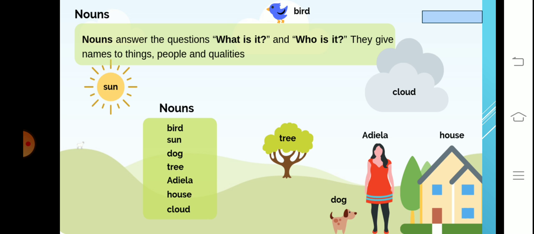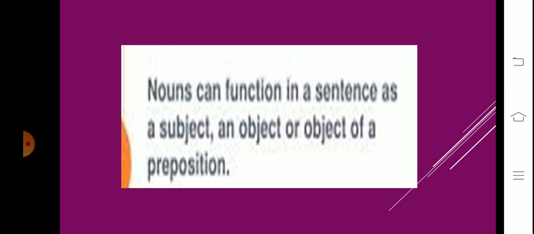First of all, what are nouns? Nouns are the naming words of things, people, animals, quality or idea. If you see the pictures, you can see these all are examples of nouns. Sun, bird, tree, cloud, dog, house, Adelia, all these are examples of nouns because these all are naming words. Now, what is the function of nouns?